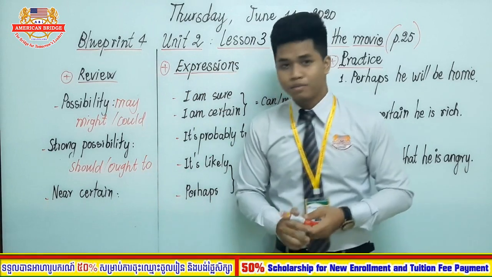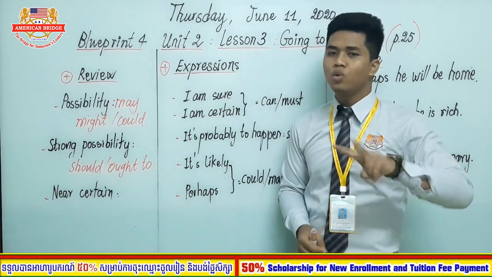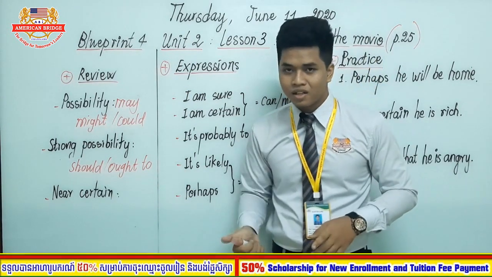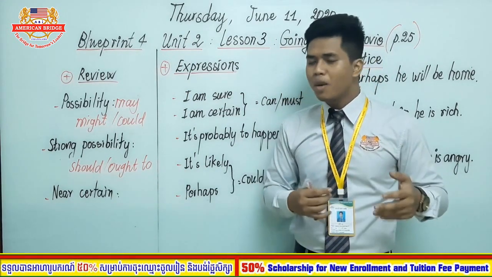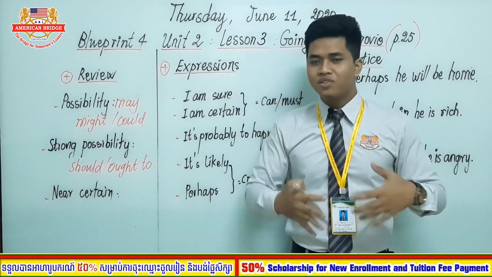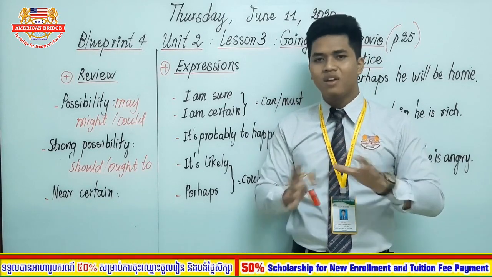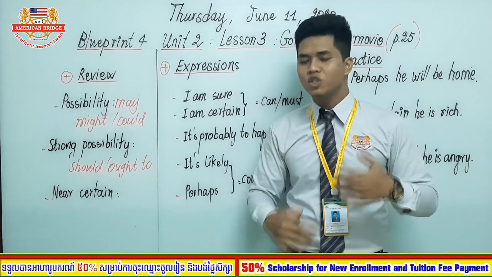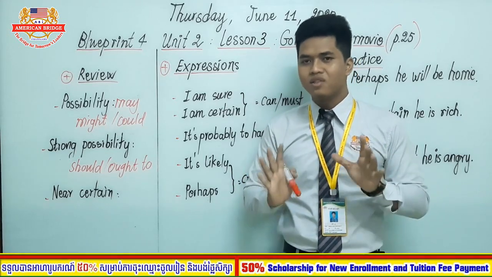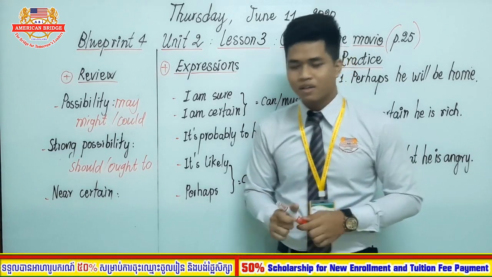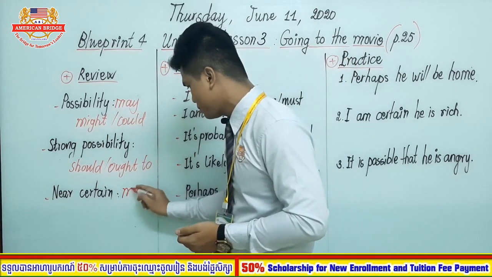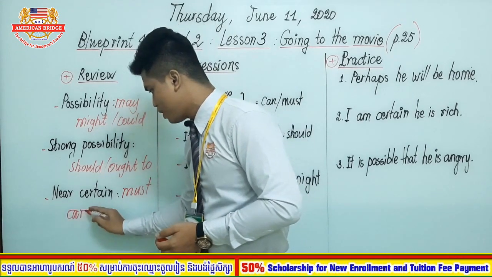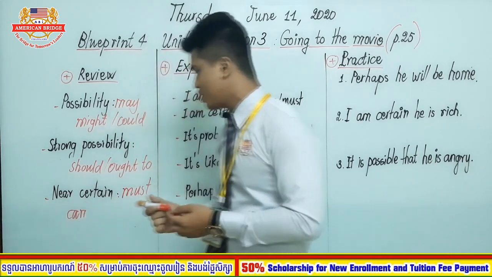Very good. Last but not least, we have another two modal verbs that are used to express near certainty. You are sure about what will happen, and it is clear that the thing you are talking about is true. What modal verbs can you use to express that situation? Alright, the words are must and can, right? Must and can.